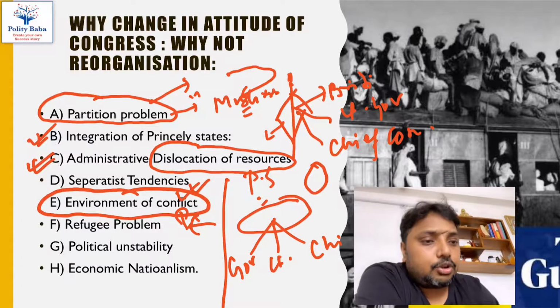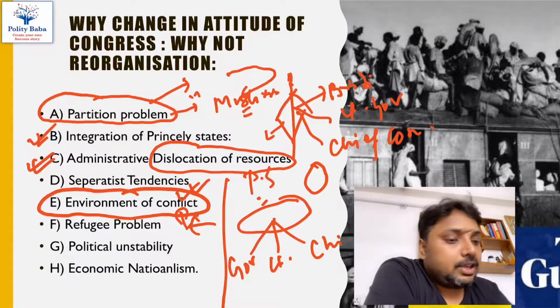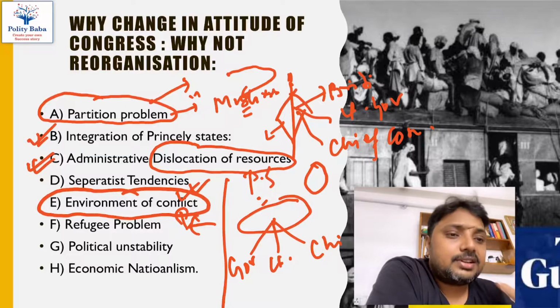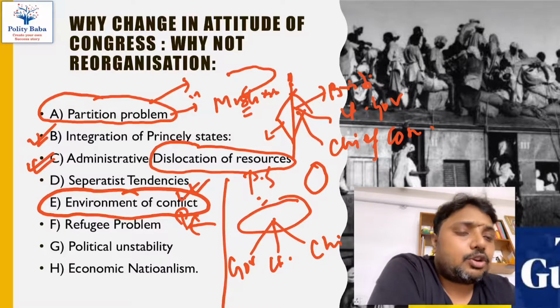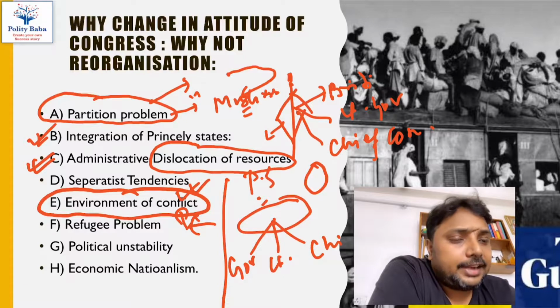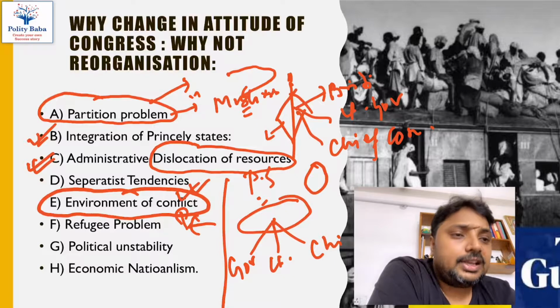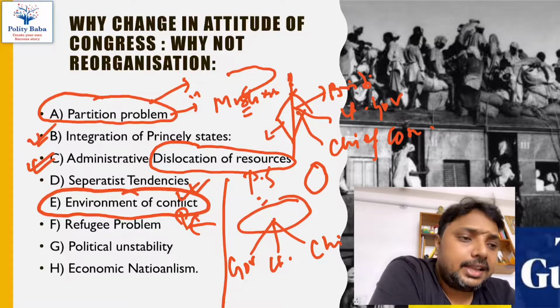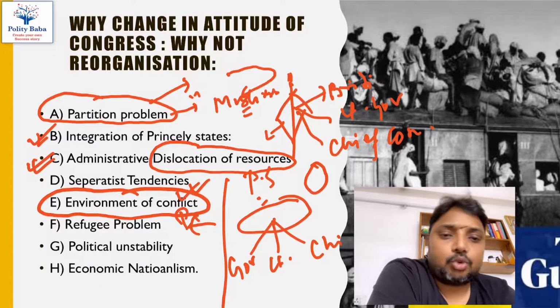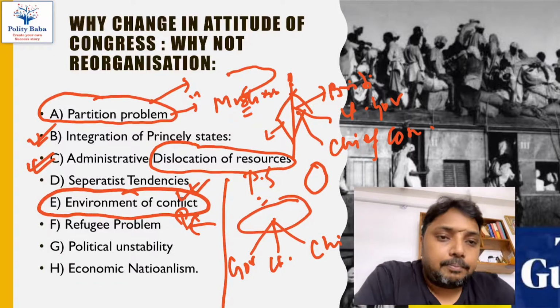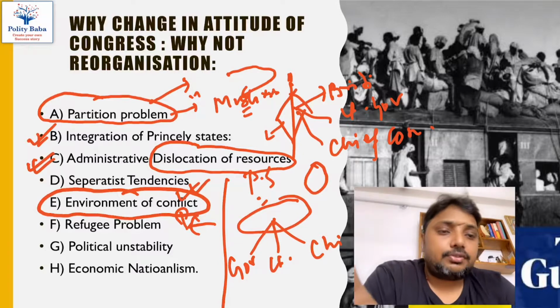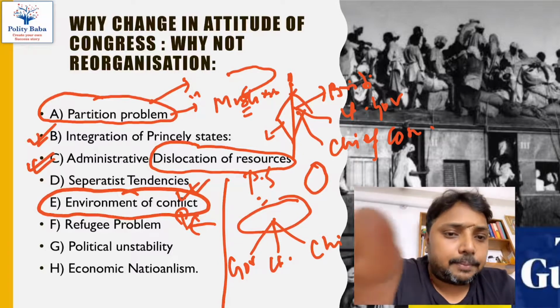So different communities who are living in India, if they are convinced that there is a separate government for their community, then obviously they will try to maximize more and more territory, they will try to maximize more and more resources, they will start thinking to control more and more resources, and this feeling can cause conflict between different communities, and it was quite likely that the country could enter into a civil war.